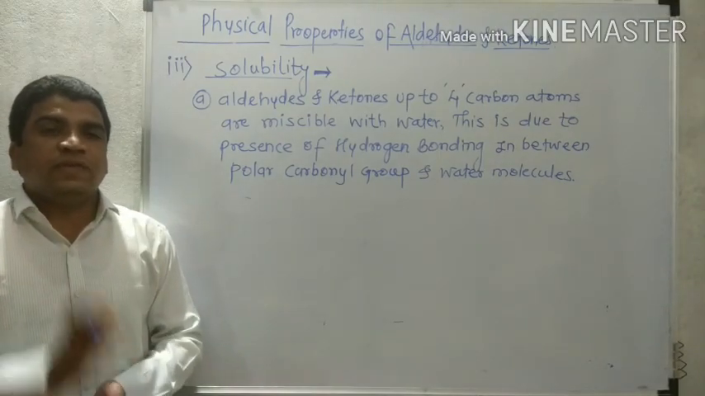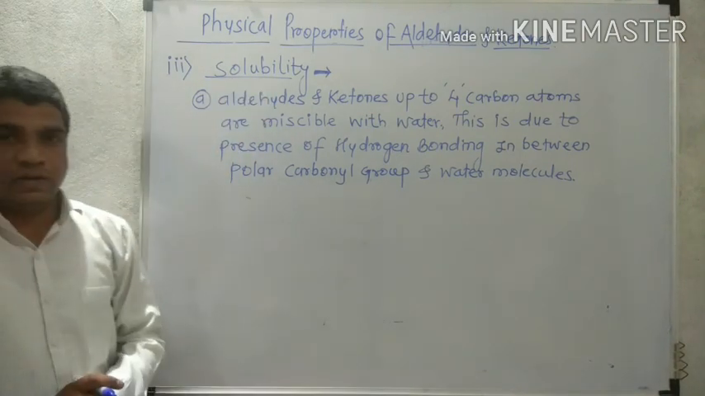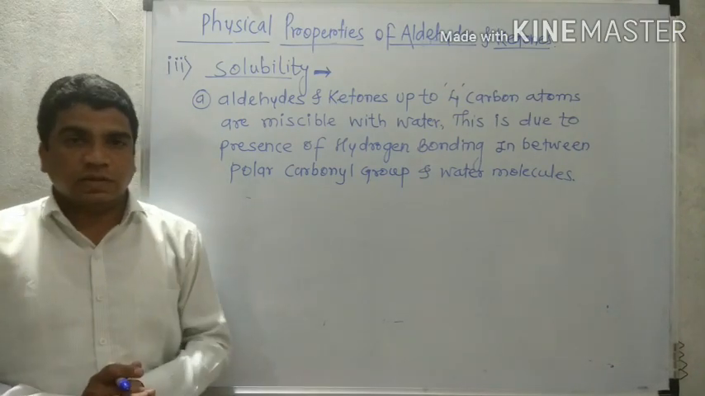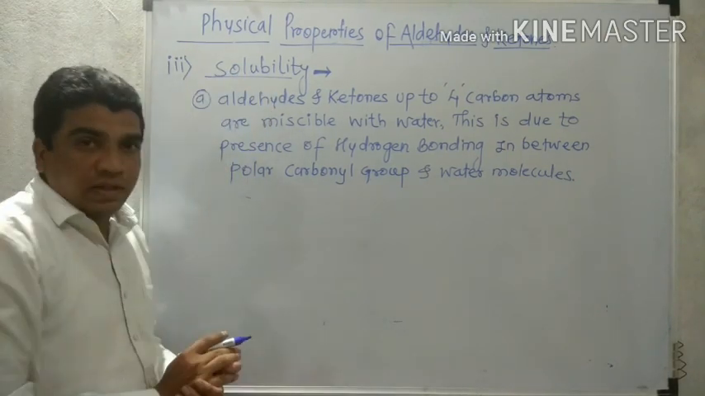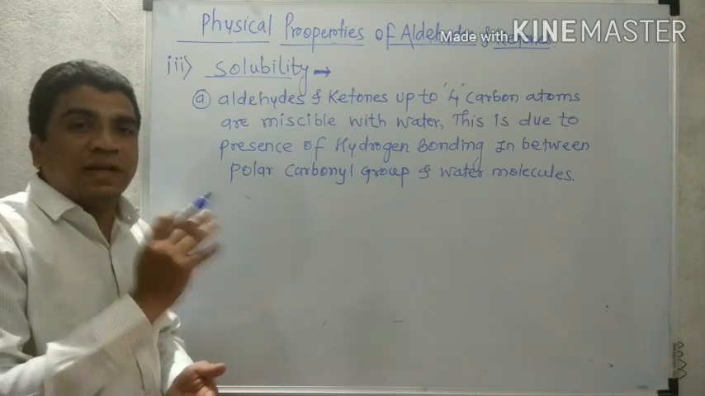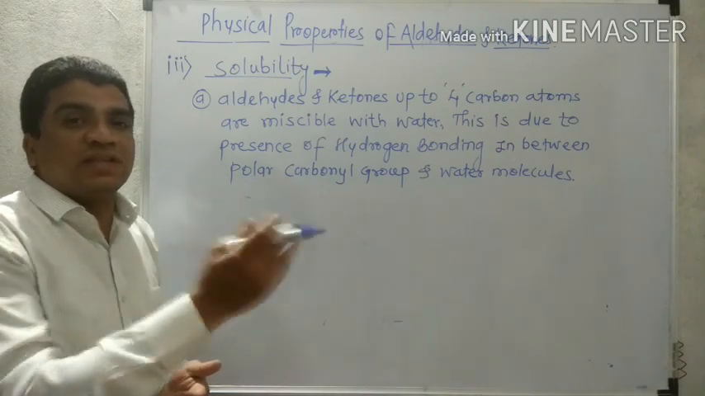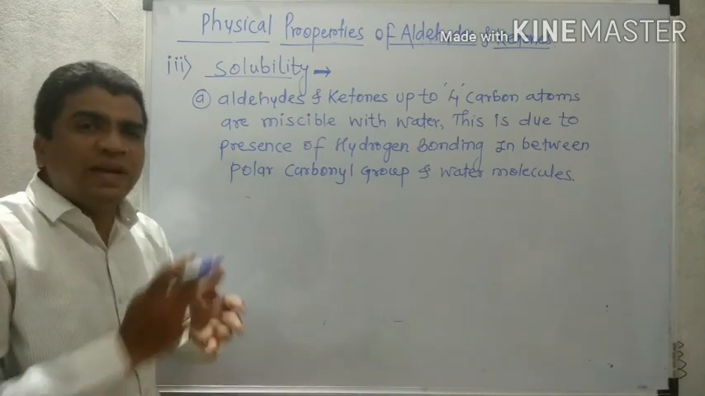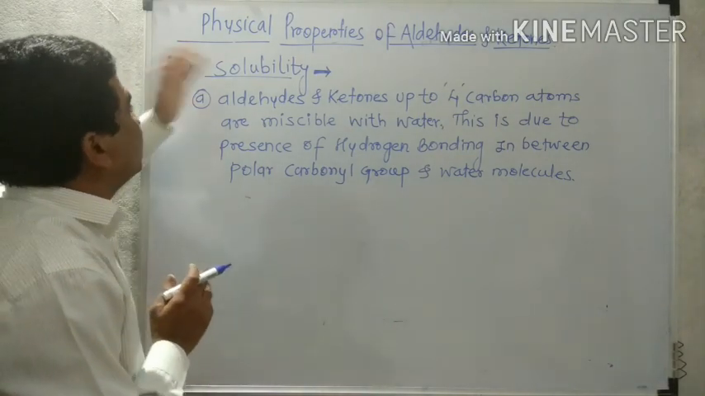After the physical nature and odor, the third property is solubility. What is meant by solubility? The ability of a substance to dissolve in a particular solvent is called solubility. Some substances dissolve completely in some solvent, some dissolve to some extent in a solvent like water, and some are completely insoluble. Such a property is called solubility.